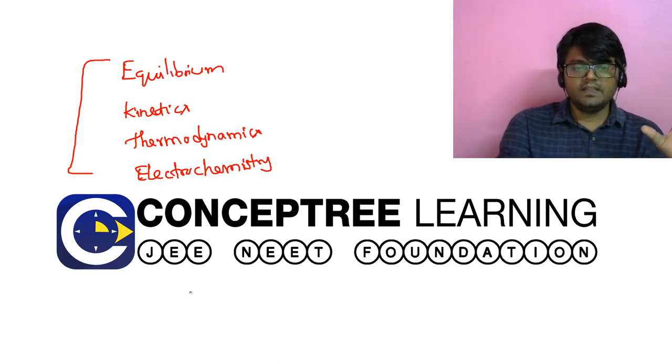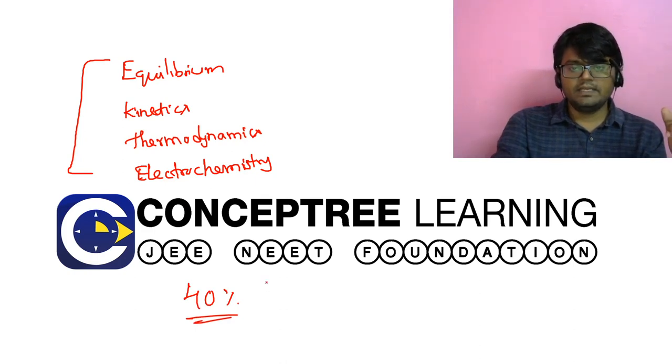And since physical chemistry is almost 40% or a little more in terms of weightage for chemistry in our plus 1 plus 2, it's very important that we start on the right note.